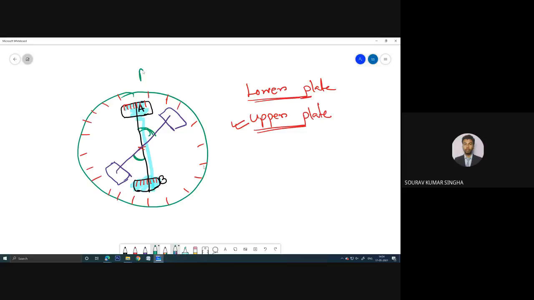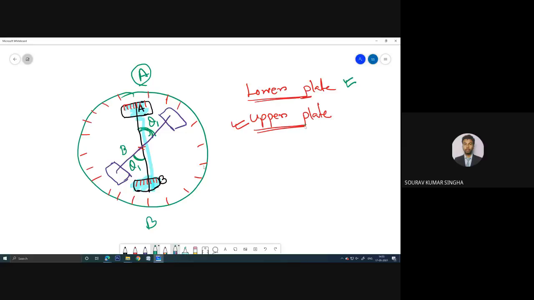Now I am talking about vernier A and vernier B. Basically you can get the same reading from A and from B, just in the opposite direction. The angle value will be the same. If this is theta1, here it will also be theta1. That is the concept when you lock the lower plate and free the upper plate.